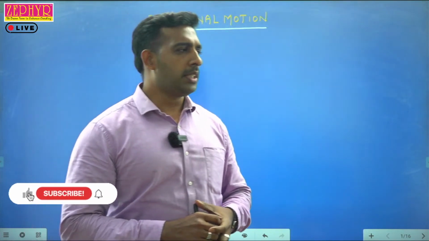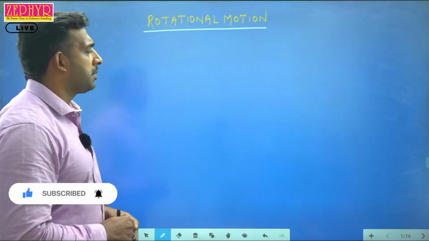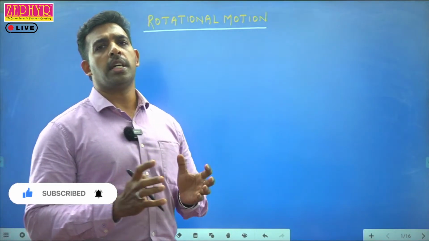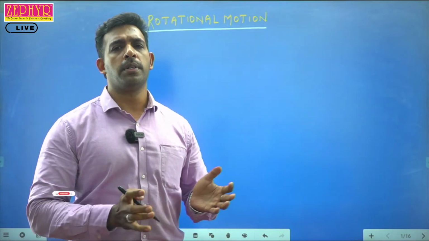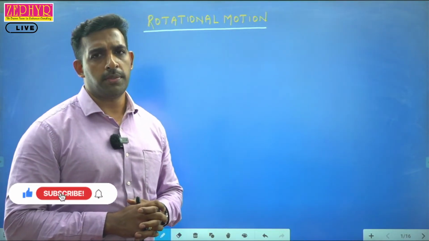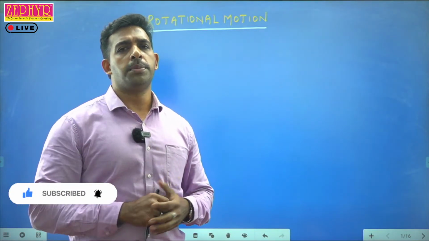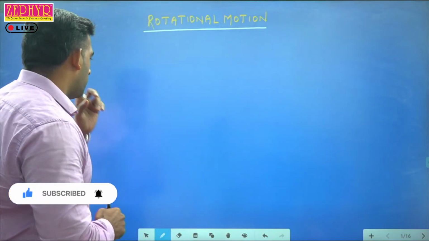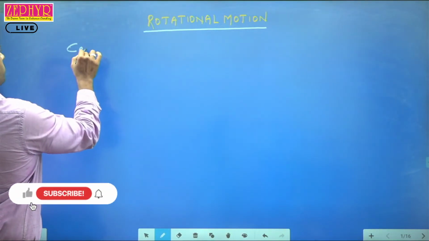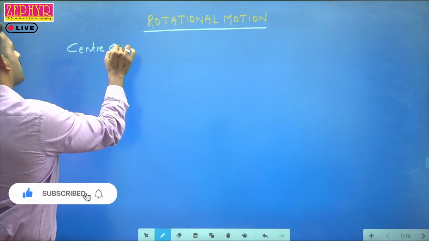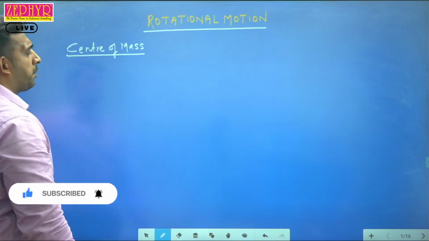So just let me introduce this first. The concept of system of particles arises when we want to deal with a group of particles, a very big size of object, as a single point object. When we deal with a system of particles, we consider the concept of a point object. So first we will discuss center of mass. What is the concept of center of mass?